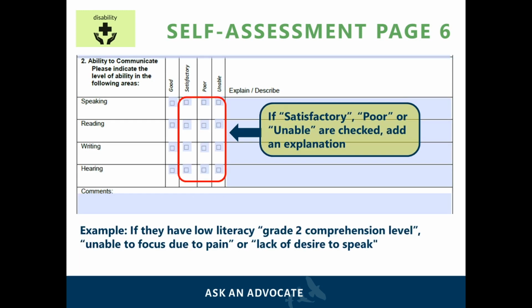Question 2 here refers to the applicant's ability to communicate. The applicant should explain whether each communication skill is good, satisfactory, poor, or they are unable to do them. For each of the skills, it may be helpful to explain them. For example, if the applicant cannot write, it may not be helpful to simply mention that it is due to lack of literacy. The applicant could further explain that the lack of literacy is because of a learning disability.